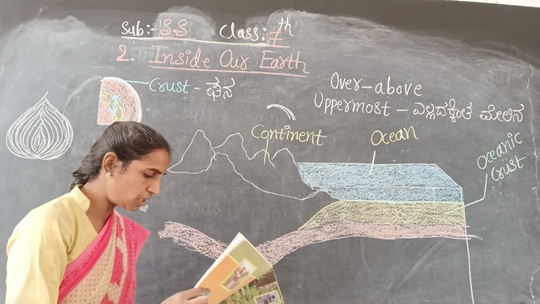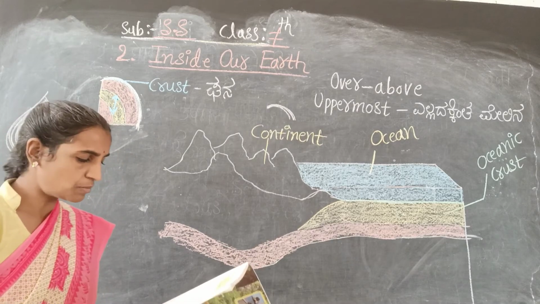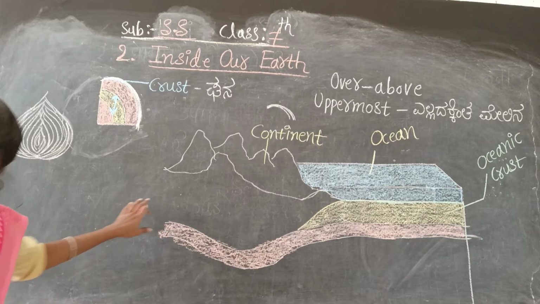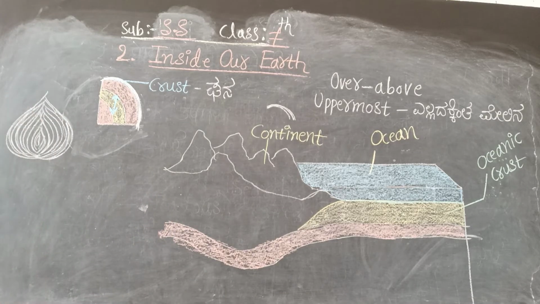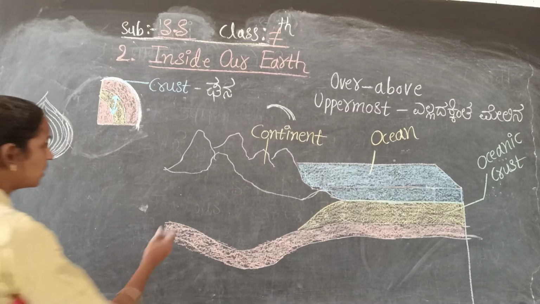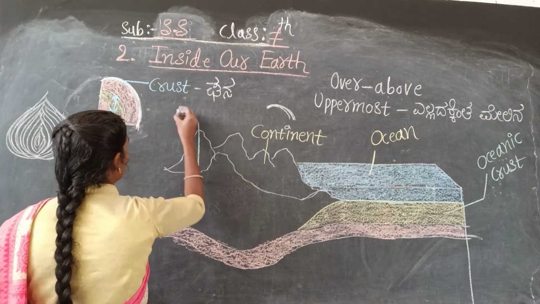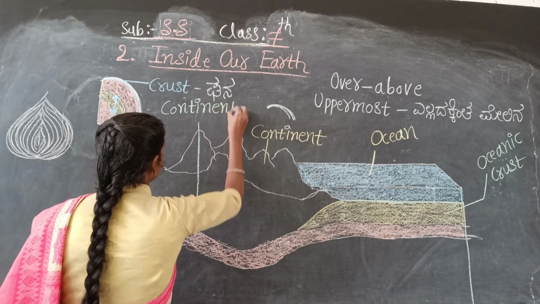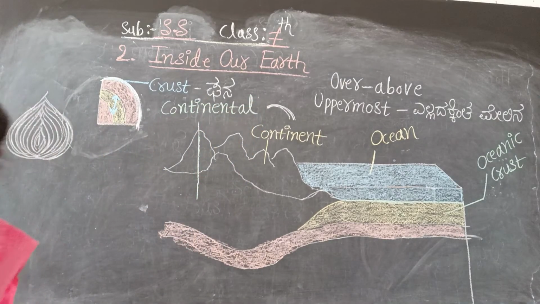Okay, come to next one here. This is the thinnest of all, it is about 25 kilometers on the continental masses. Continental masses, just a minute, I will write on the board first. So continent is there and this is continental crust. Here it is given, continental crust.